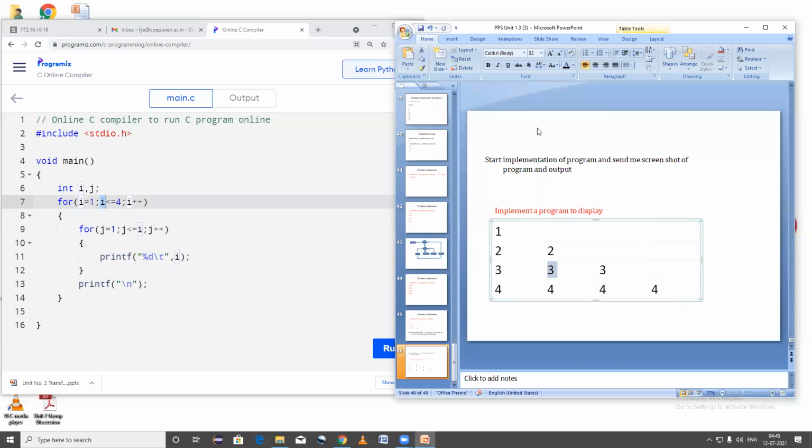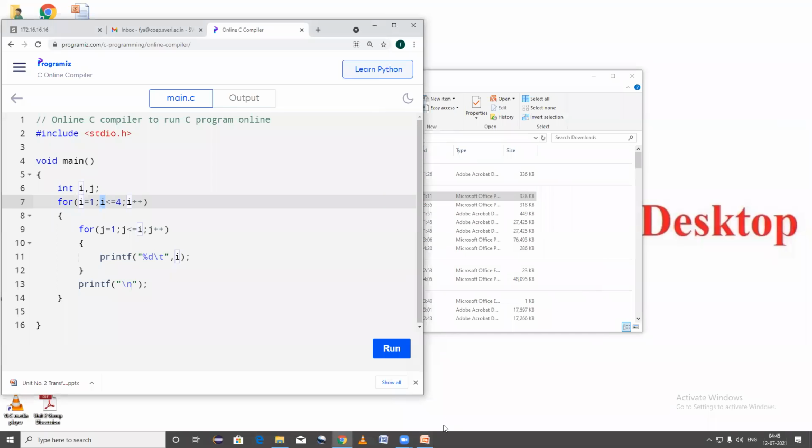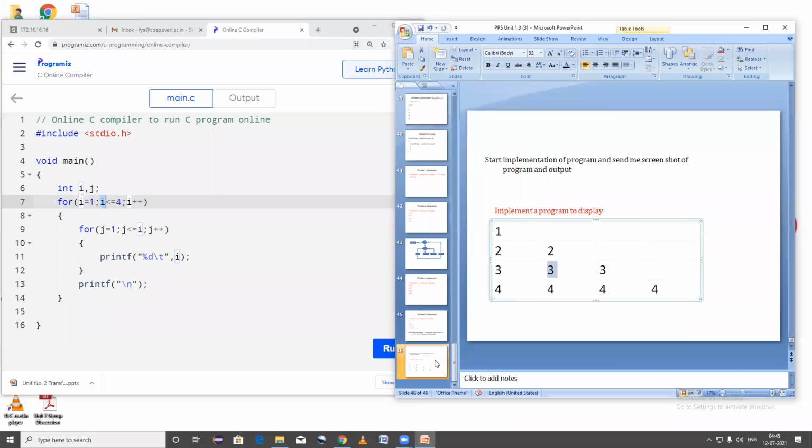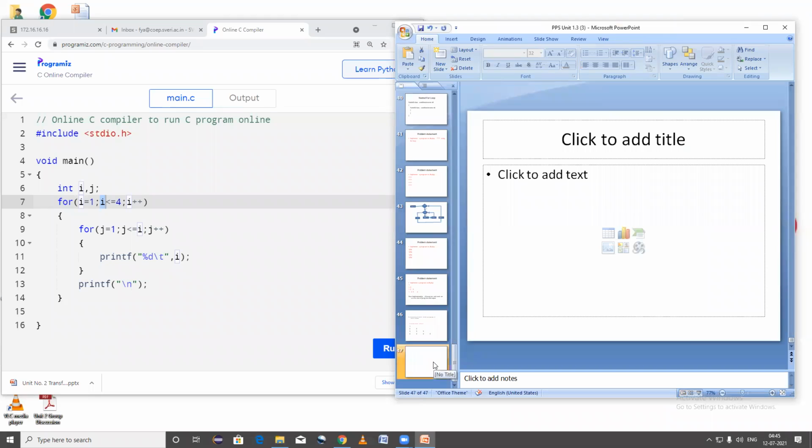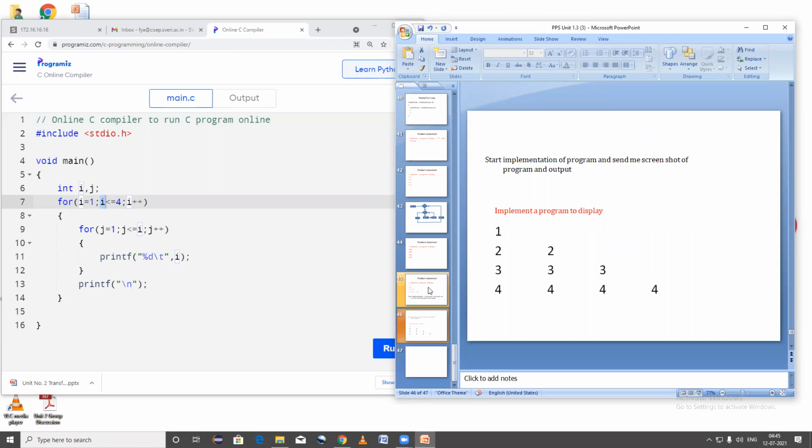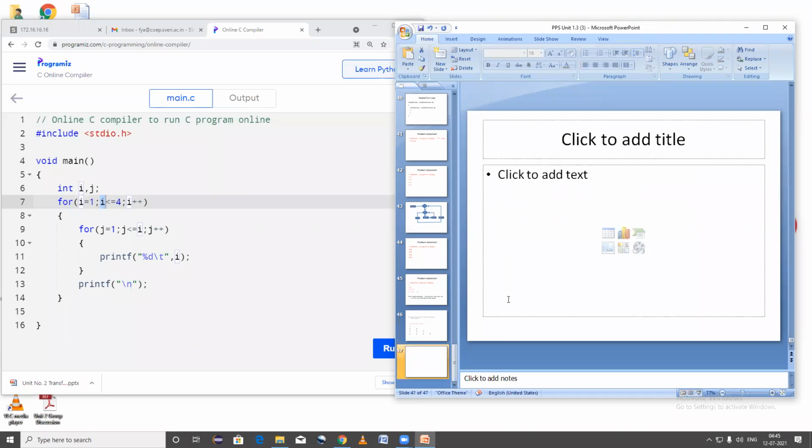Okay, now note it down. You have one more problem. Okay, I will display it here. Implement a program to display.